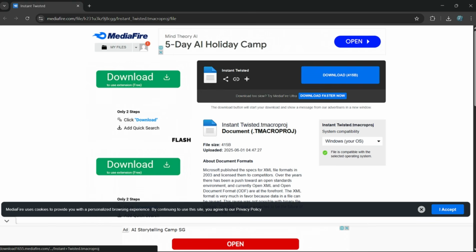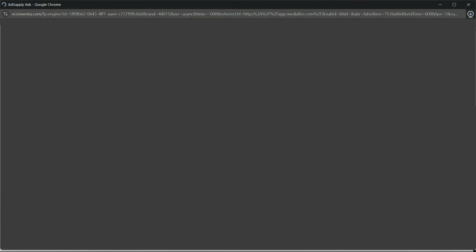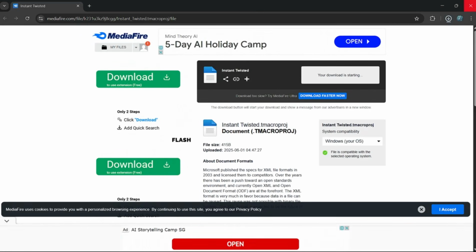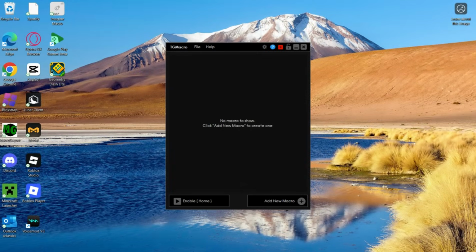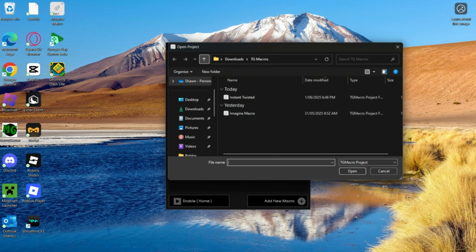Now go to the link in the description, click Download Instant Twisted. Once you've downloaded the file, open TG Macro. Then click File and Load Project. Select the Instant Twisted file and open it.